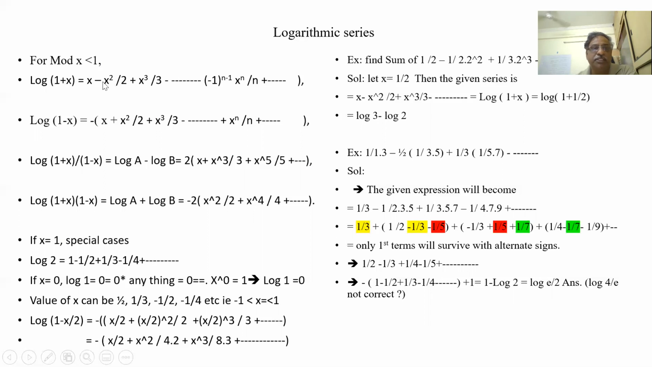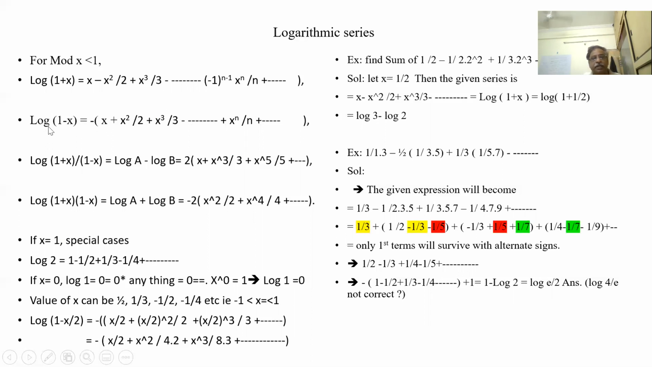Then what is log of 1 minus x? In place of x, I am putting minus x. So this became minus. This is also minus, and minus of minus whole squared is minus. This is also minus. So everything will be minus. So I am taking minus out: x plus x squared by 2 plus x cubed by 3, like that. So everything is plus here except the minus outside. So x plus x squared by 2 plus x cubed by 3 is equal to minus log of 1 minus x.